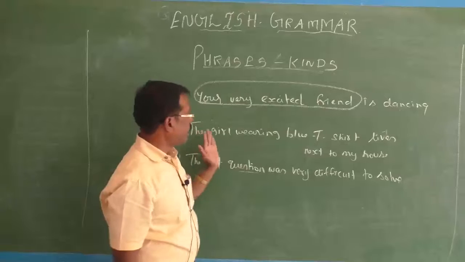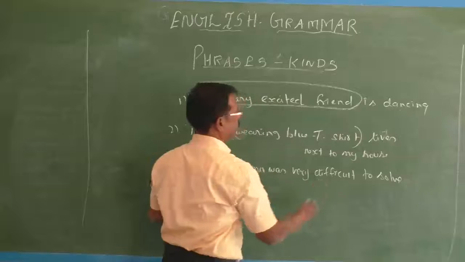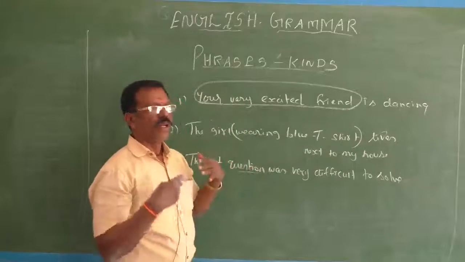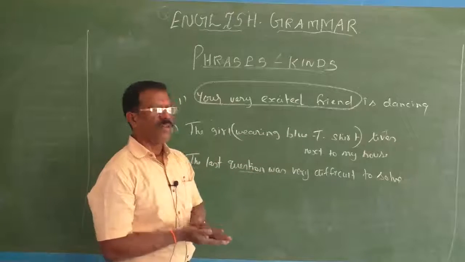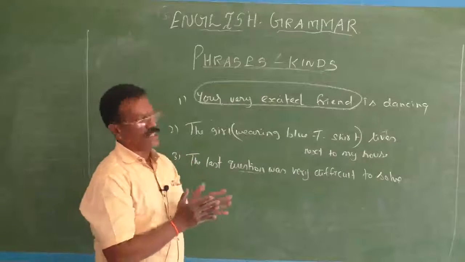The second, the girl wearing blue t-shirt. Wearing blue t-shirt. Okay. So here a phrase sometimes can be used to describe a noun. T-shirt is a noun. So these words together describe the noun t-shirt. Okay.